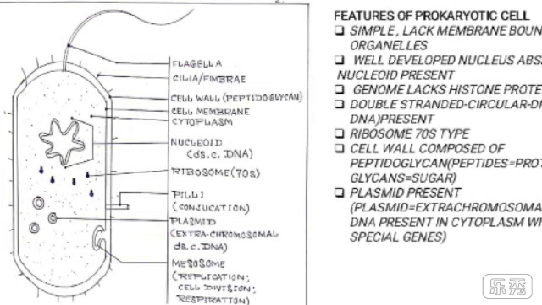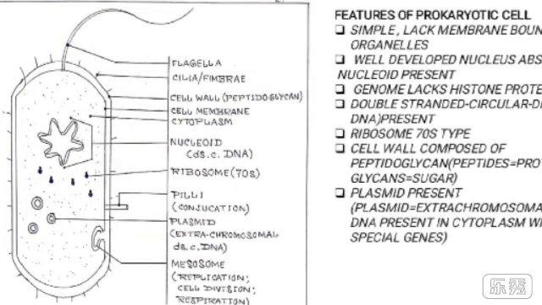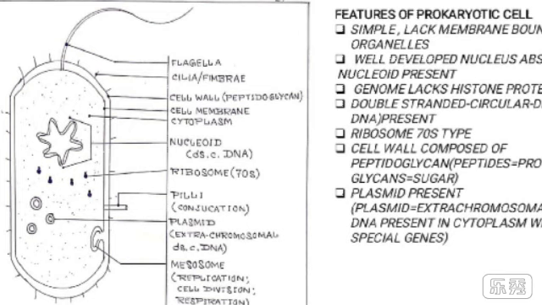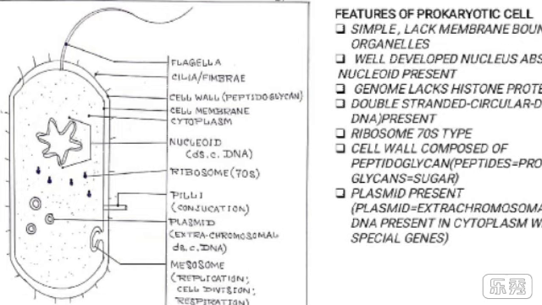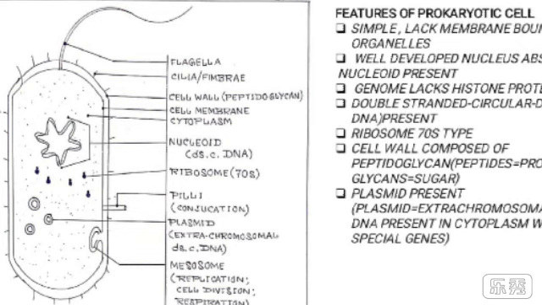Ribosomes are 70S type. There is some extrachromosomal, double-stranded circular DNA present outside the nucleoid in the cytoplasm. So outside the chromosomal structure or nucleoid, the double-stranded circular DNA, which carries some special type of genes, is called